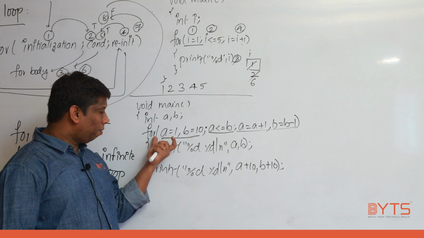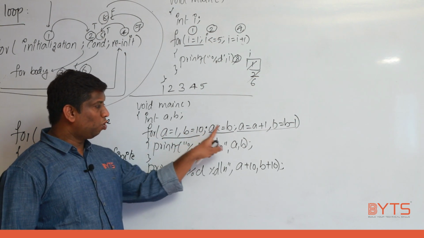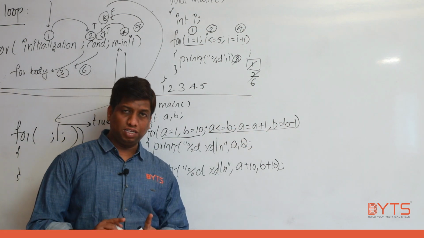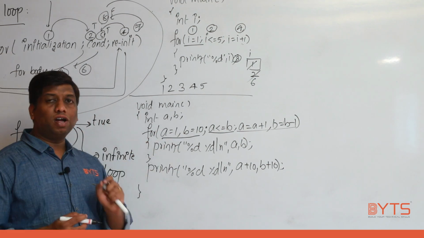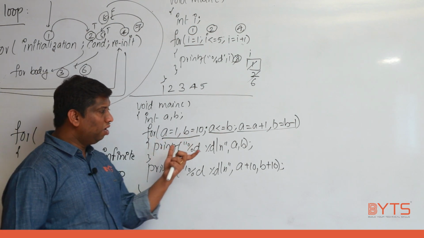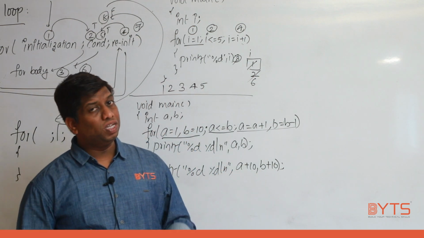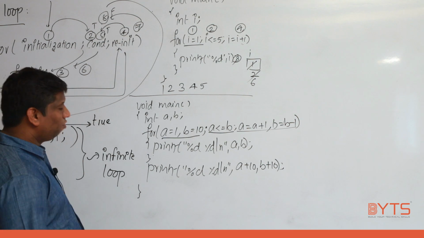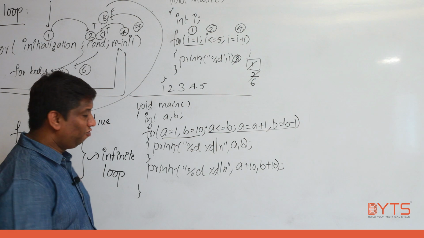Very important. Now by seeing this example, one conclusion I am going to derive: in the initialization you can initialize more than one variable. In the reinitialization, you can reinitialize more than one variable by using the comma operator. And in the condition you should write only one. Don't try to write two conditions because it's not meaningful, right?